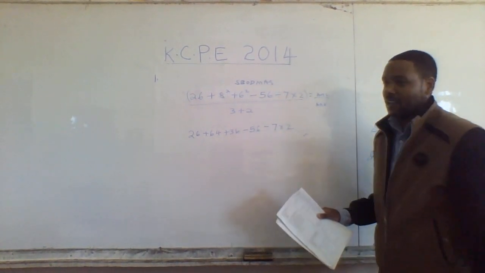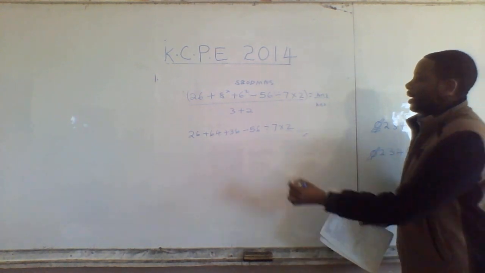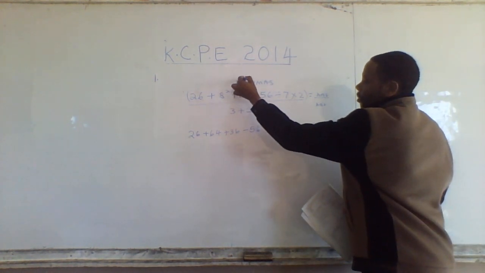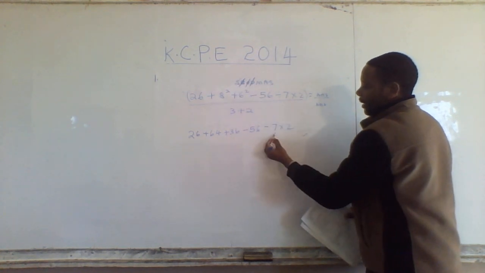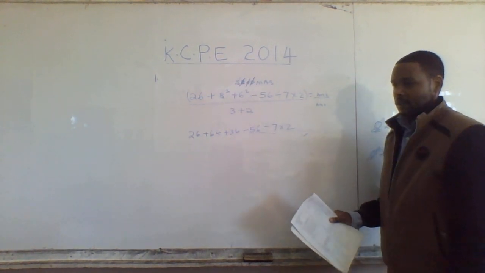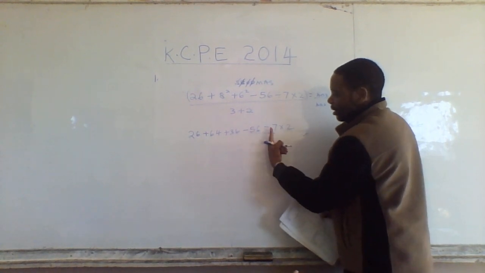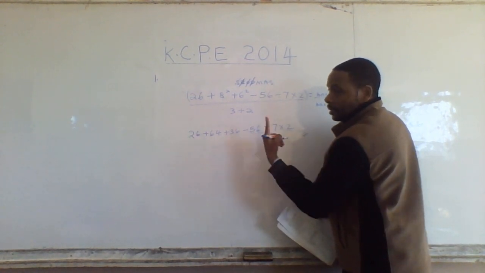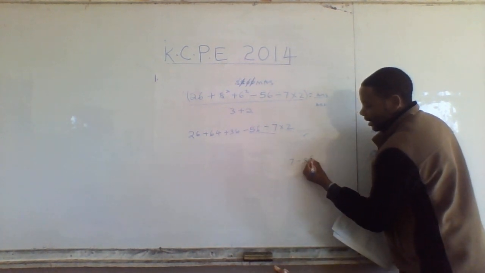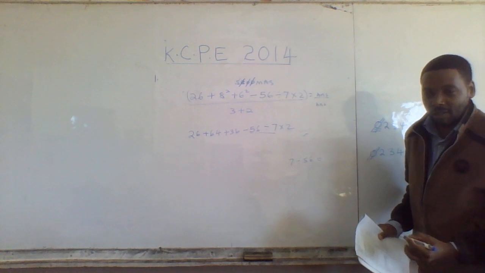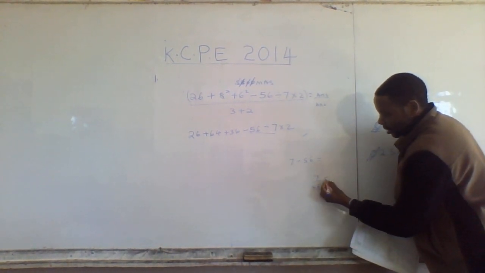Who can tell me the next operation? We first work out the numerator alone. We have worked the squares, there is no bracket, there is no of, we go to division. We divide. So what is 56 divided by 7? How many times does 7 go into 56? 8. Take care. In some of the exams you can be given 7 divided by 56. What is 7 divided by 56? Just a quick one. It's 7 over 56, which is the same as what?